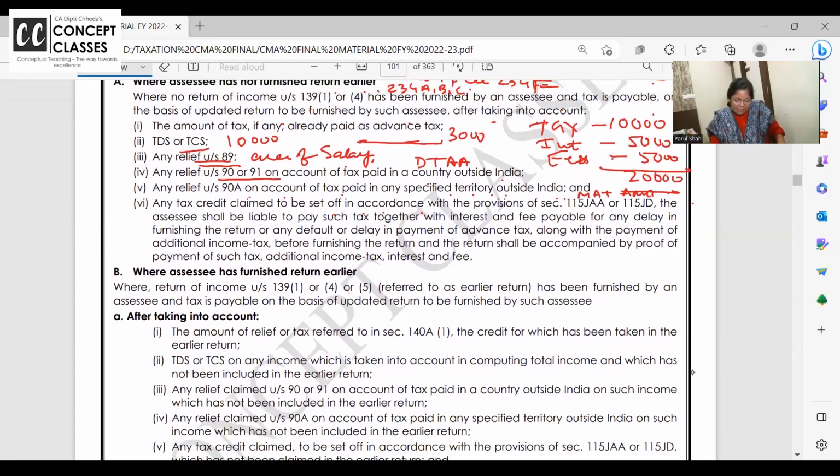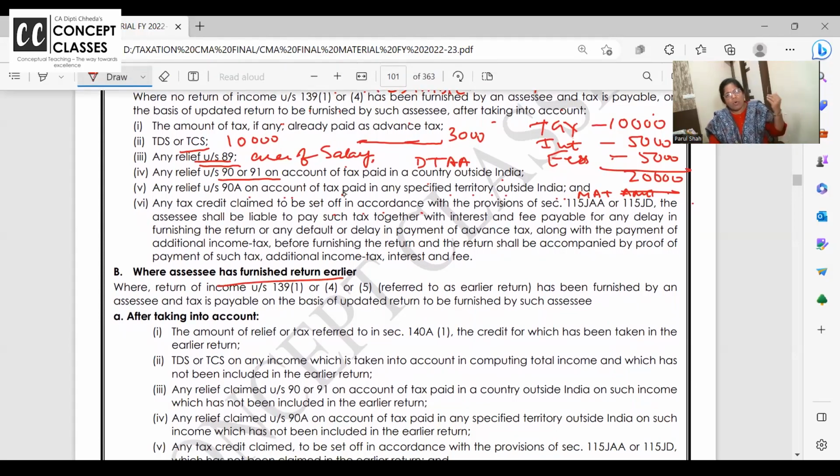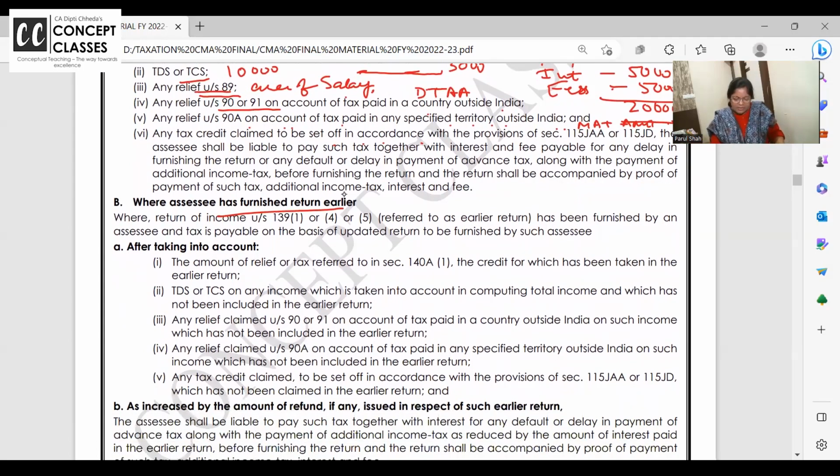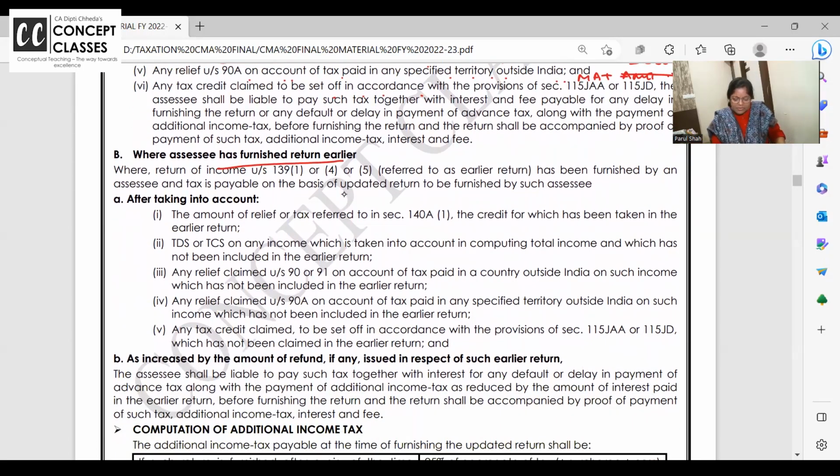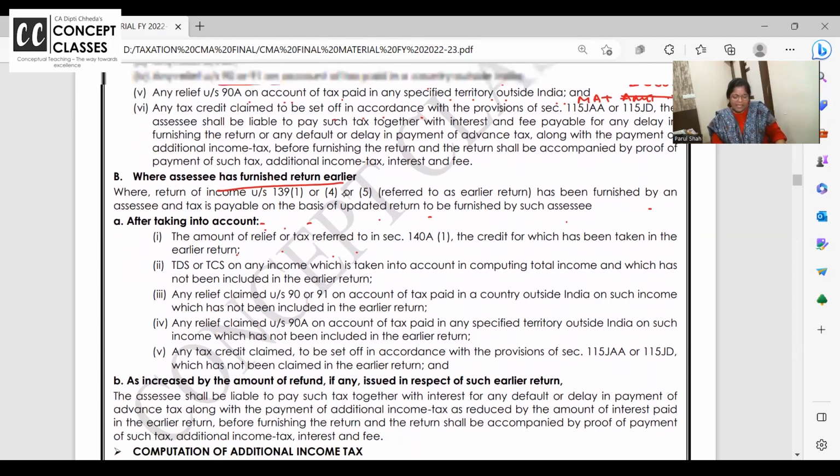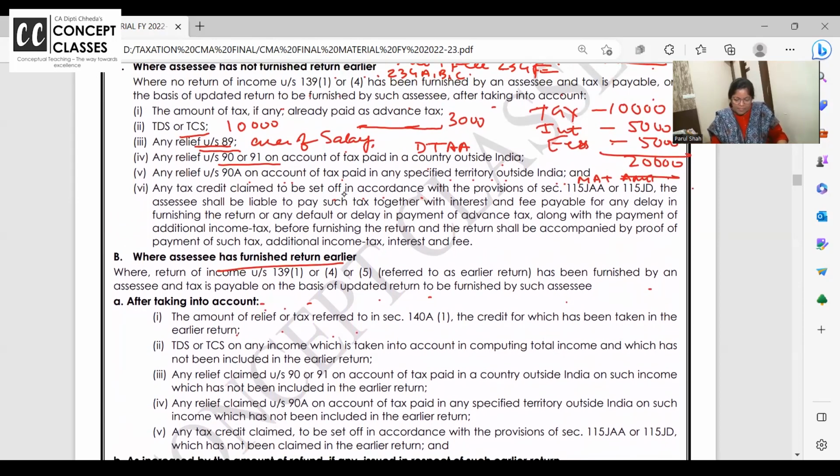Clear? Where the assessee has already furnished the return, then after taking into account the amount of relief, the return of income has been furnished and tax is payable on the basis of updated return after taking into account the same.